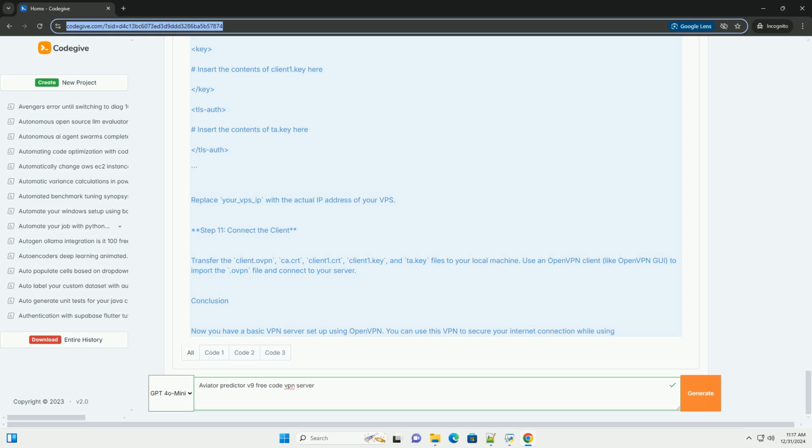Conclusion. Now you have a basic VPN server set up using OpenVPN. You can use this VPN to secure your internet connection while using any online tool, including gaming predictors. Always ensure you are compliant with the terms of service of any gaming platform while using such tools. If you have any specific features or questions in mind regarding Aviator Predictor or a different VPN setup, please provide more details.